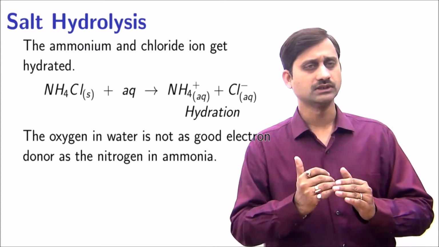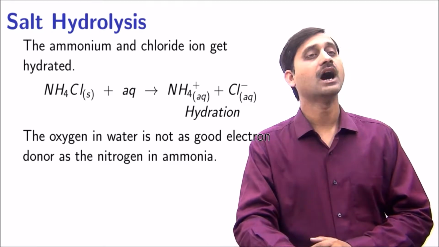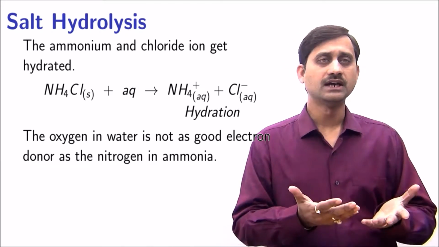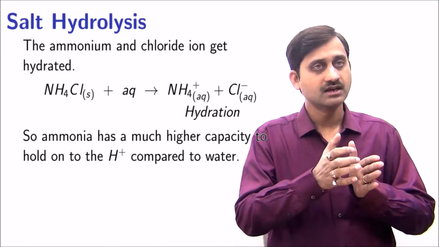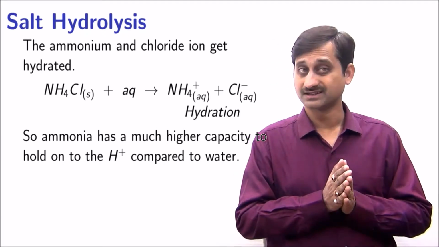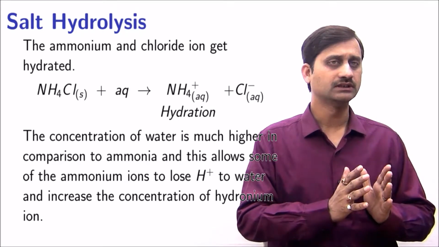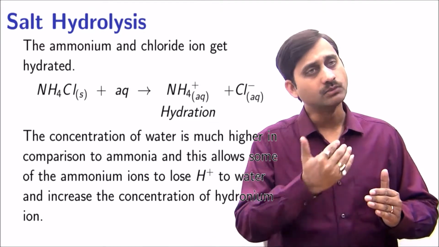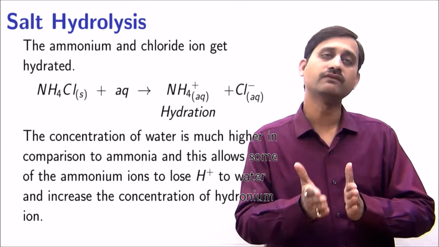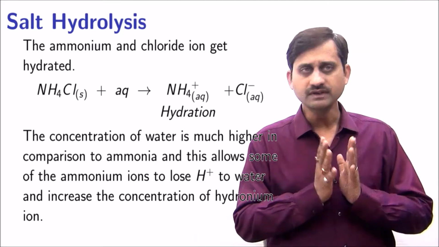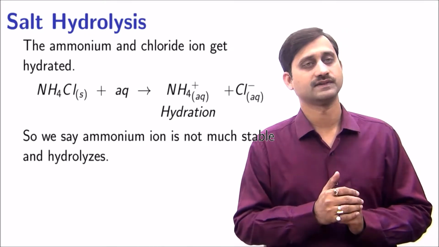The oxygen in water is not as good an electron donor as nitrogen in ammonia. So ammonia has a much higher capacity to hold on to the H plus compared to water. Still, the concentration of water is much higher in comparison to ammonia, and this allows some of the ammonium ions to lose H plus to water and increase the concentration of hydronium ion. So we say ammonium ion is not very stable and hydrolyzes.